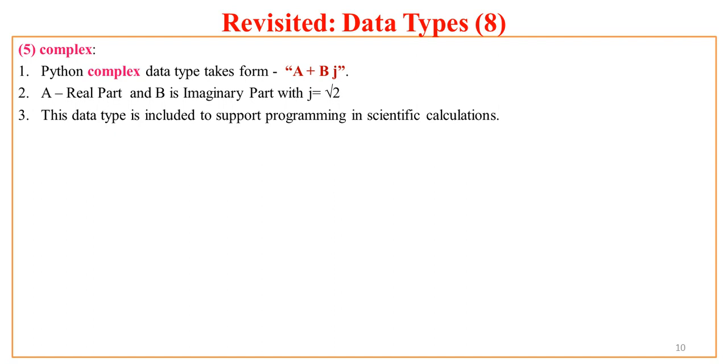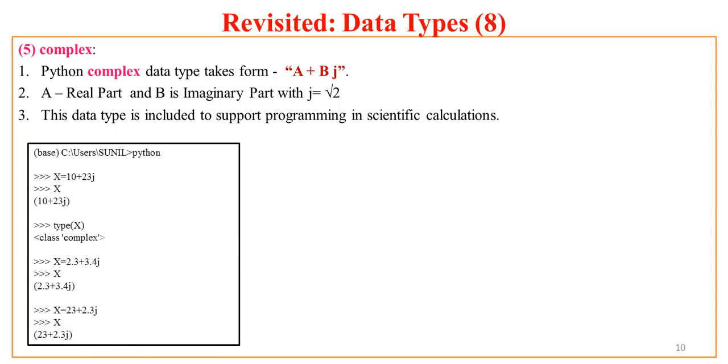Now let us explore some of the practical aspects. So again I go to the prompt and I assign a complex value to a variable x. I say 10 plus 23j, and if I ask what is x, be careful that the complex number is written by Python as the value of the variable, but that value is included in round brackets.